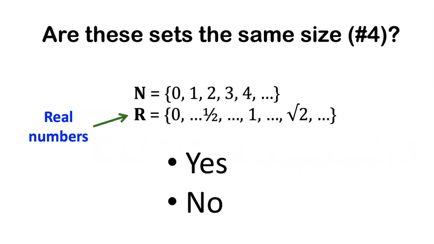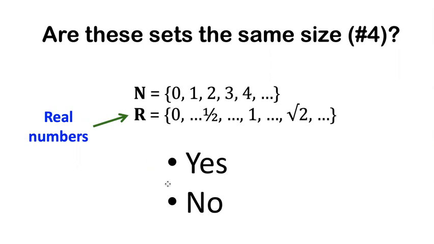Okay, I wanted you to think about this. The gut reaction I'm hoping for is that you think the real numbers are still the same size of infinity. After all, if even the rational numbers are dense, there's these little infinities between any two of them, then how could the real numbers not be the same size still? How could there be more than one size of infinity just by adding in a few irrational numbers like the square root of 2 and pi?